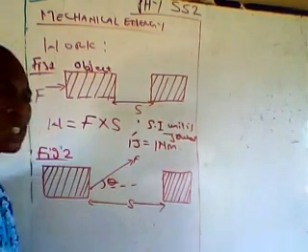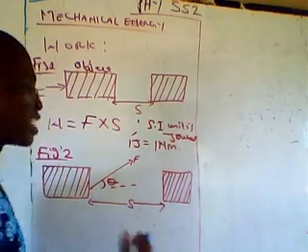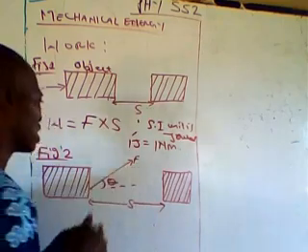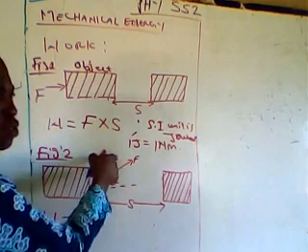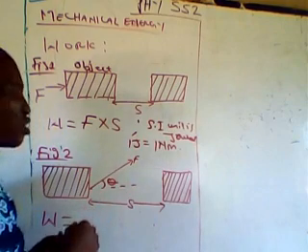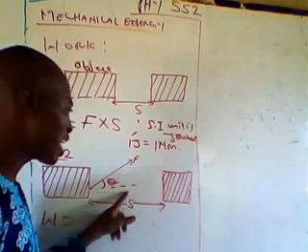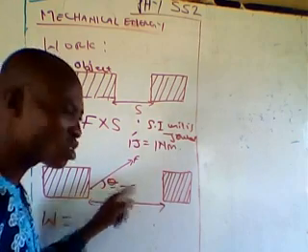Now, how do we know the magnitude of the work that has been performed through the application of this force? What we need to do is resolve. Don't forget your resolution of vectors: resolve our F horizontally, with respect to this angle theta.